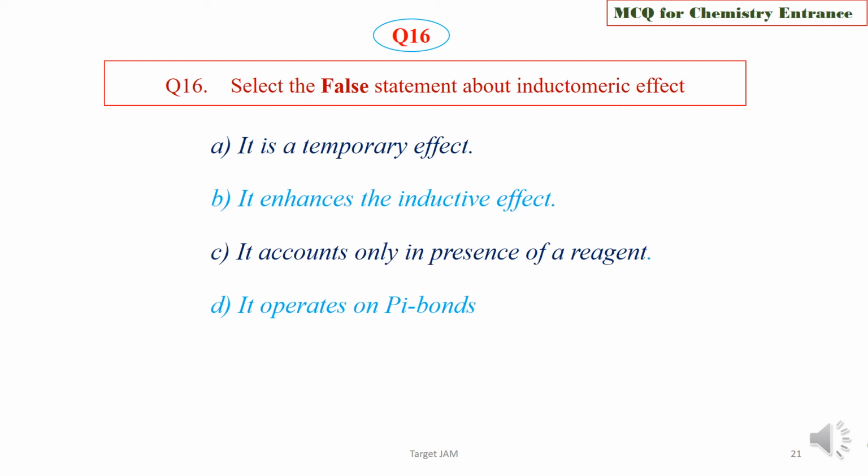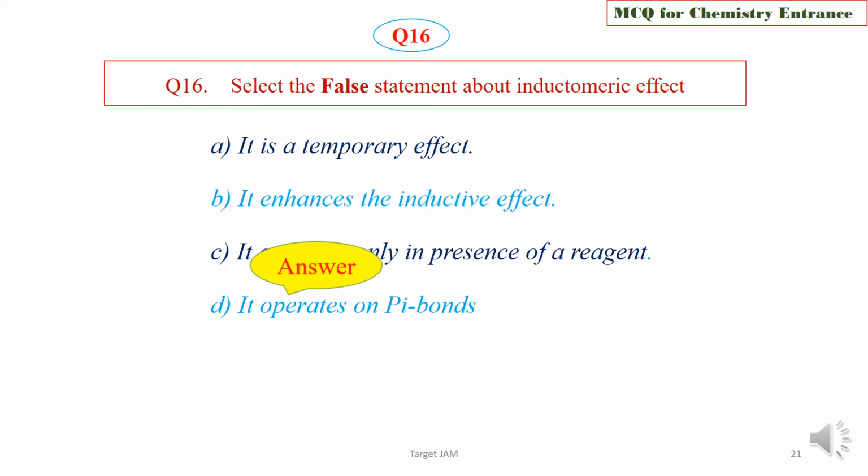Option D, it operates on pi bonds. Choose the false statement about inductomeric effect. Choose the right answer.